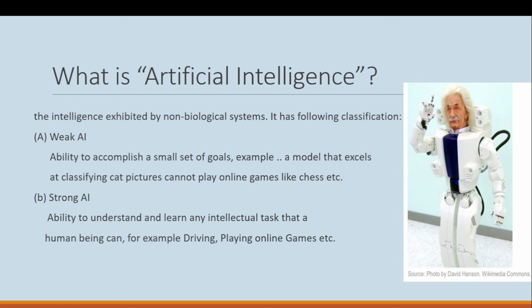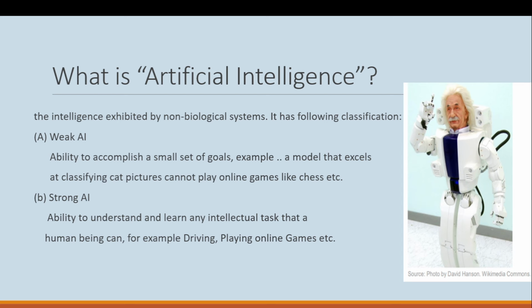It has the following classification: weak AI and strong AI. Weak AI is the ability to accomplish a small set of goals. For example, a model that excels at classifying cat pictures cannot play games like chess.